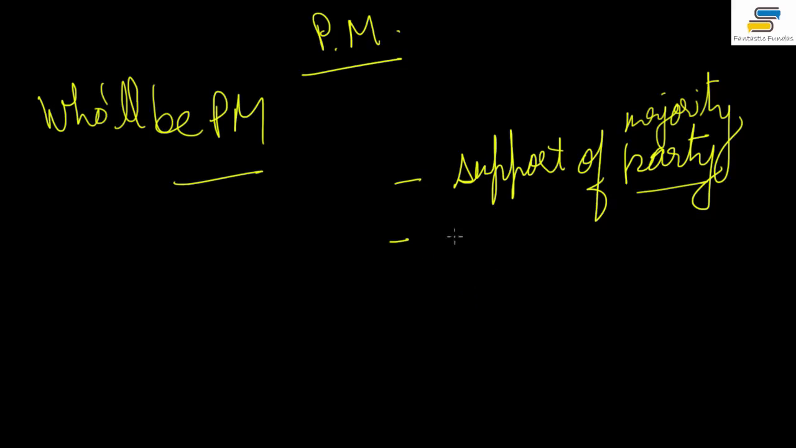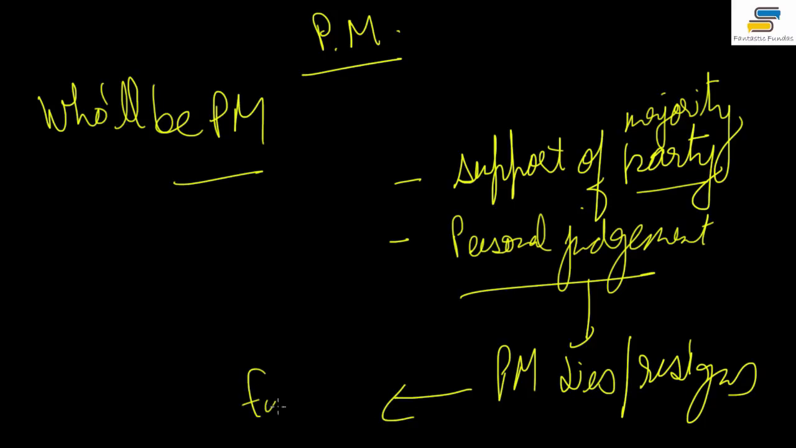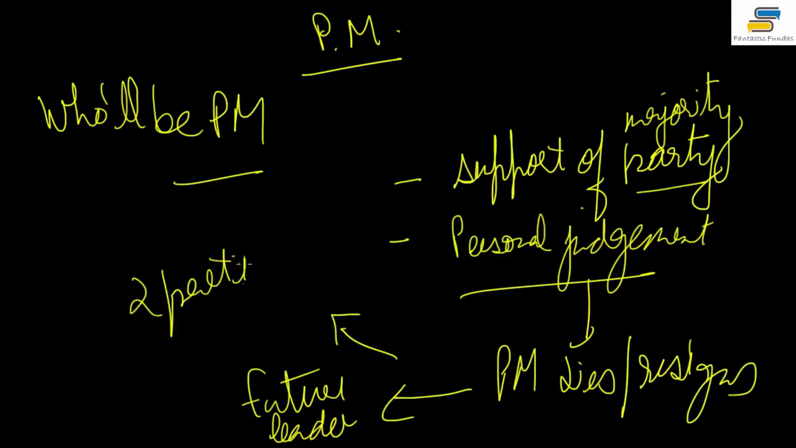But circumstances can exist under which the President may have to use his personal judgment. I'll tell you those. For example, when the Prime Minister in office dies or suddenly resigns, and there is no recognized leader of the party or no future leader, or there are two parties claiming majority.